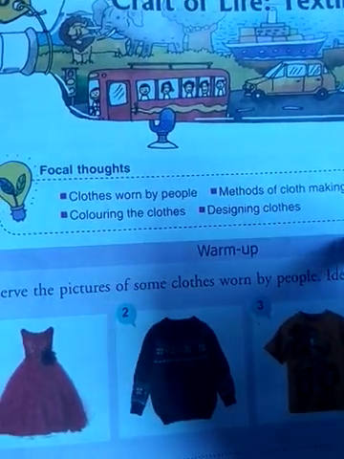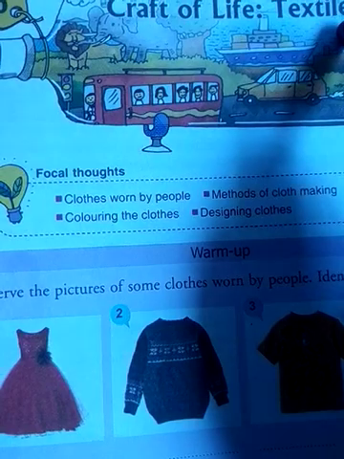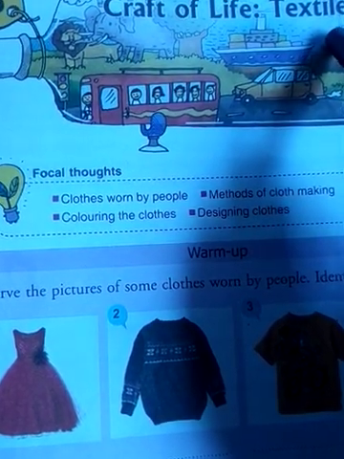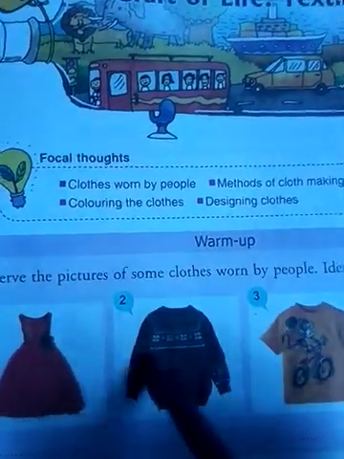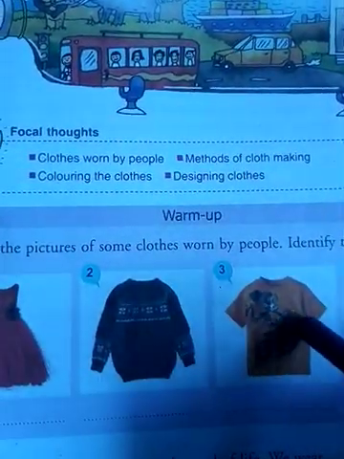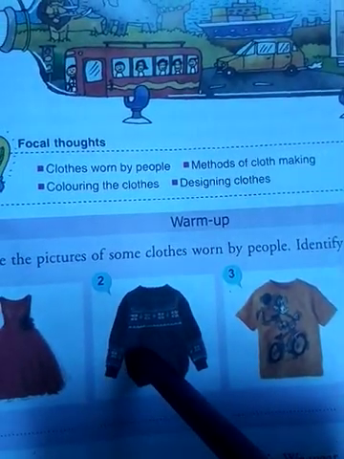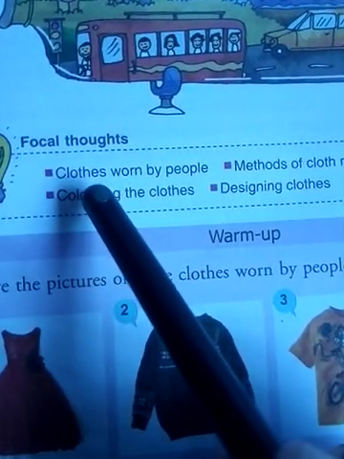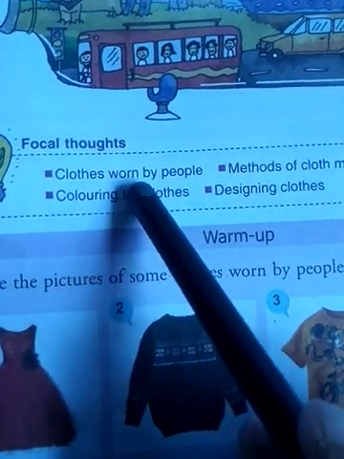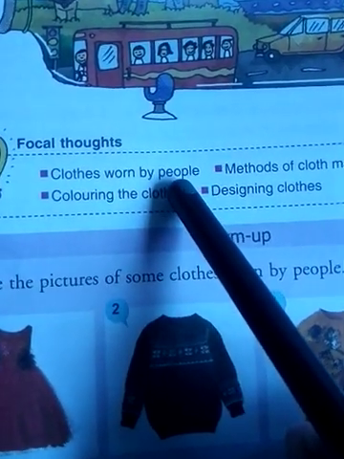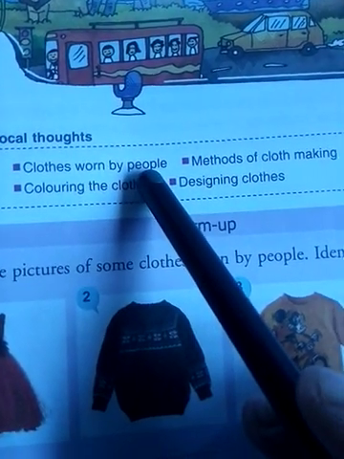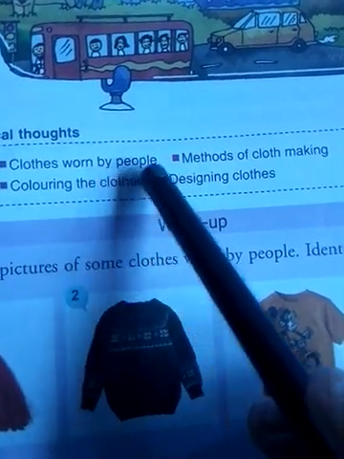So let's start. Dear students, textiles means woven fabric or a type of cloth. These are the textiles, or woven fabric, or cloths. After the explanation of the chapter, we will understand about clothes owned by different people in different regions.